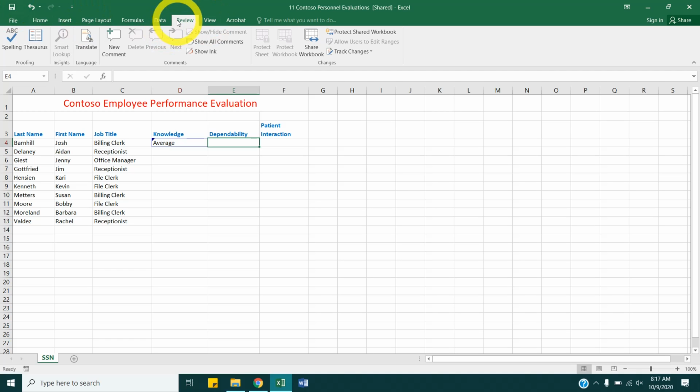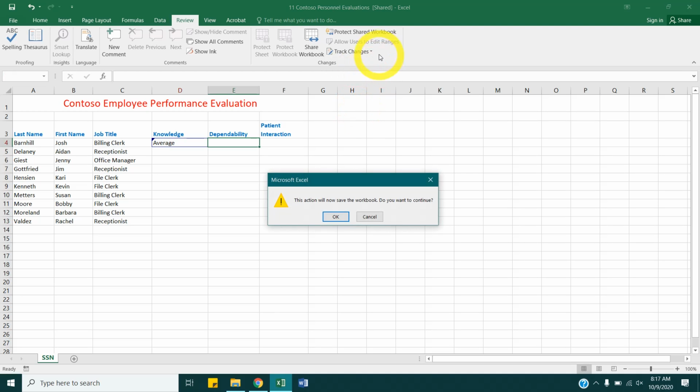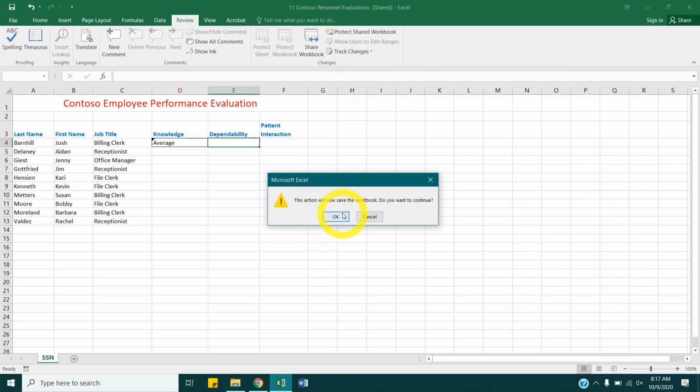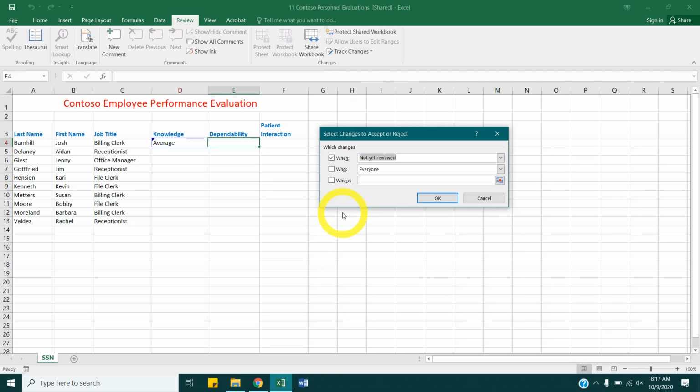Stay on the Review tab. Hit the drop down for Track Changes. Go to Accept, Reject. And we could just check them all. I don't want Where, because that'll only be that one cell. So we have to select the whole document. But When and Who, we want everyone and when they did it. So I hit OK.